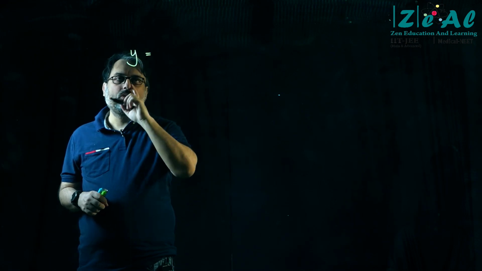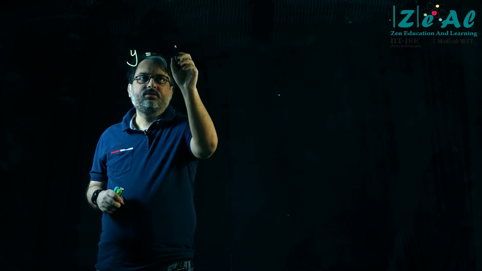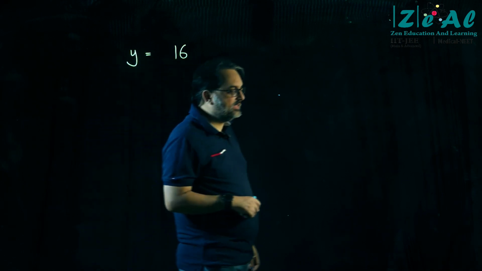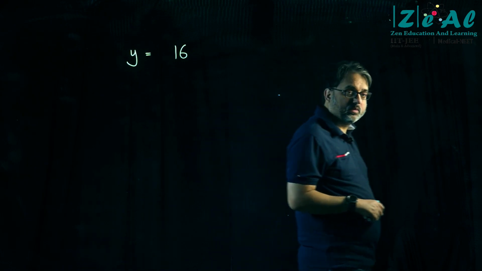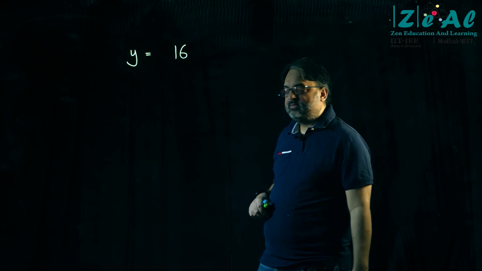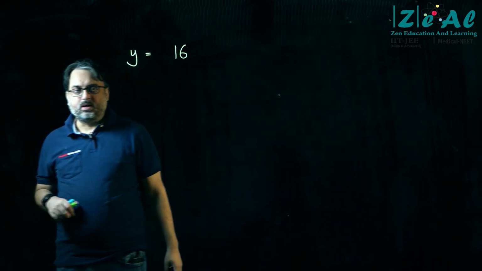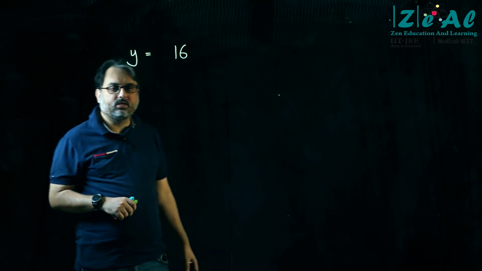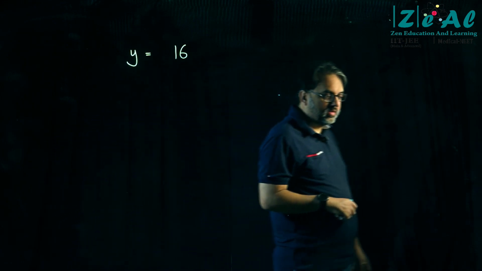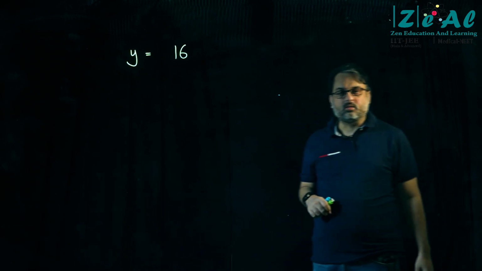Y is equal to 16. We have an equation. It has a left hand side, it has a right hand side. One side contains a variable, the other side contains a number. So basically we are saying that this variable is equal to this particular number, right?